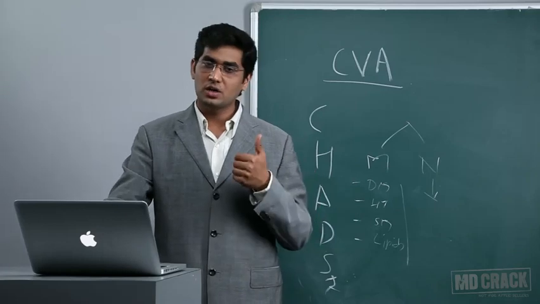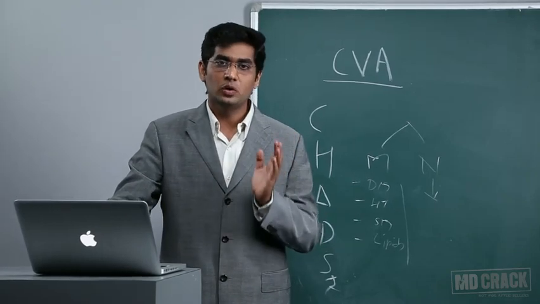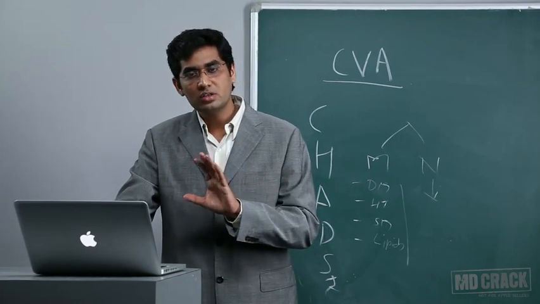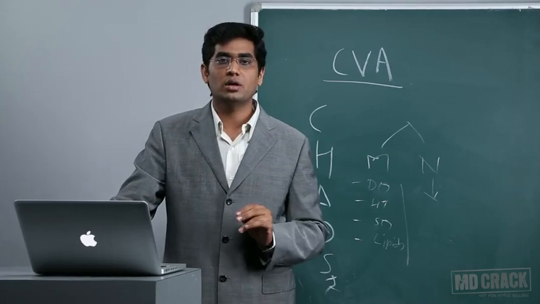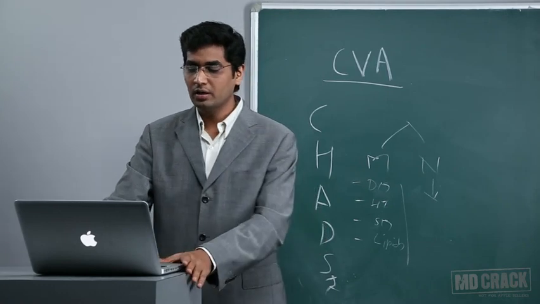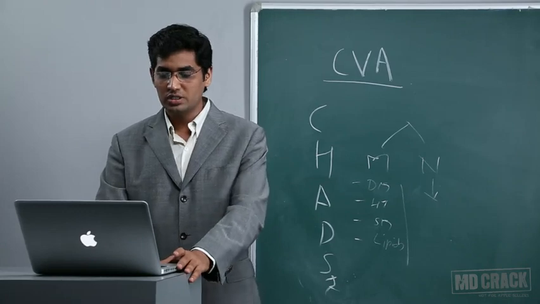So aspirin is a drug of choice, and you can give a dose of aspirin ranging from 50 to 325 milligrams, and there is no significant difference in low dose and high dose. So preferably we should give aspirin in lower doses, considering the chances of gastrointestinal bleed.